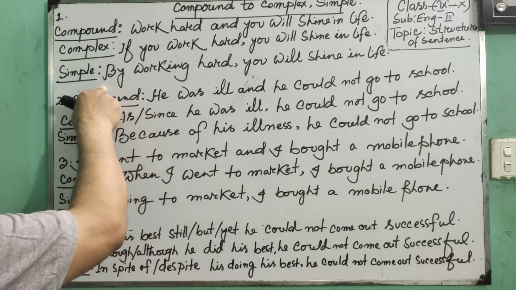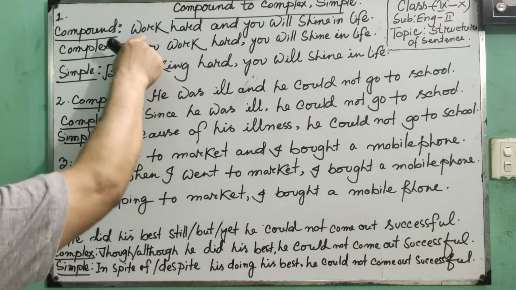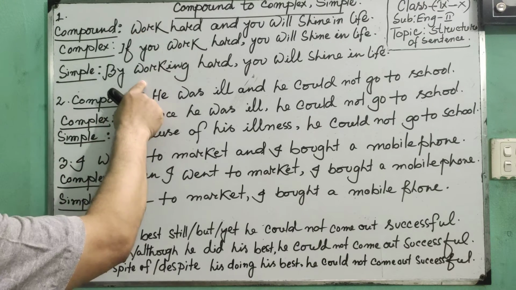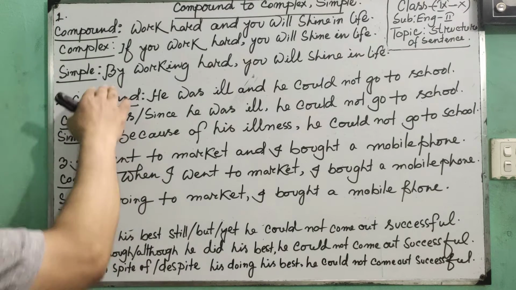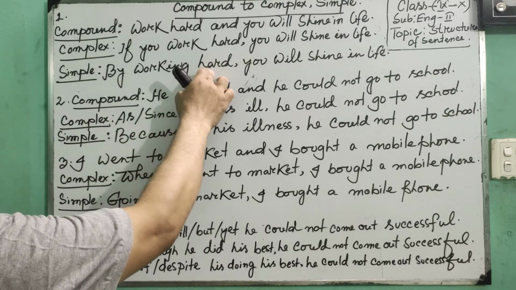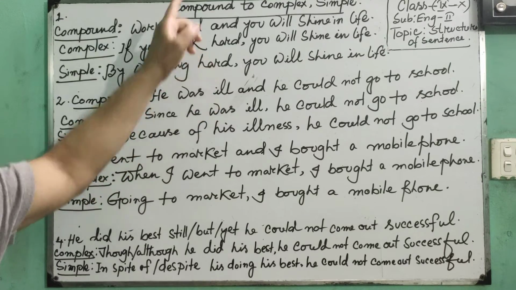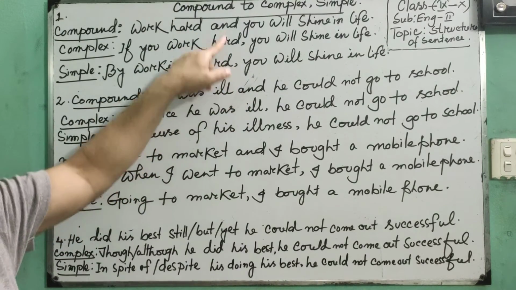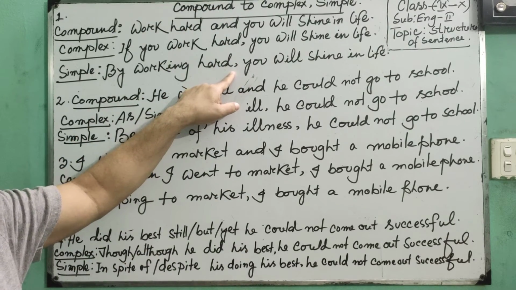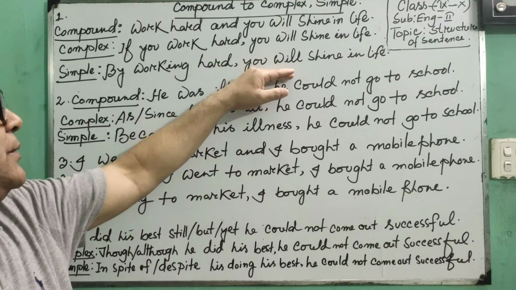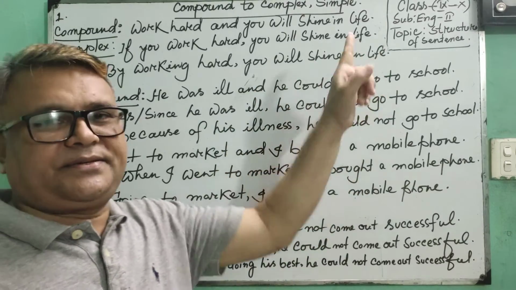So we have already placed by, then we have to take the principal verb work and add ing, that will be the gerund, that means by working. Third, we have to place the rest of the principal clause. Then we have to omit and and use a comma in place of and. Then we have to put the subordinate clause, but the subordinate clause should be placed unchanged. Is it okay?